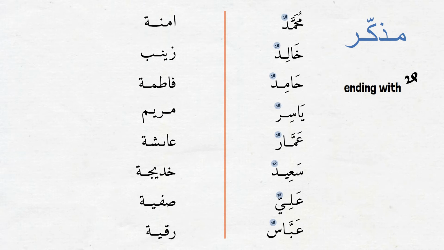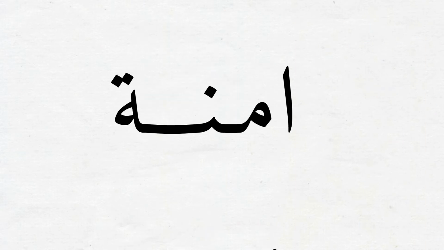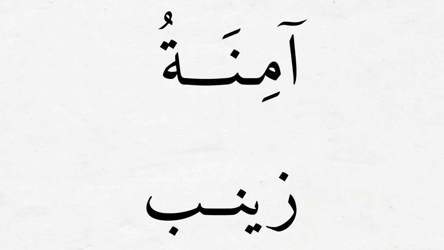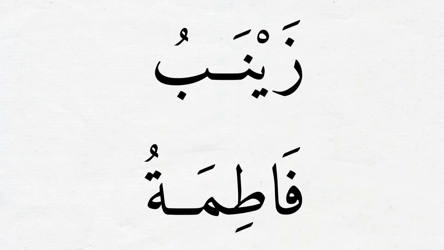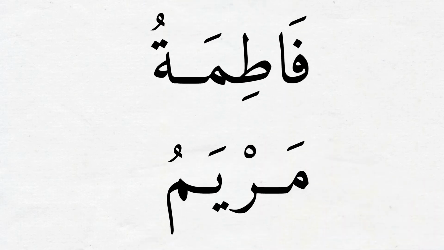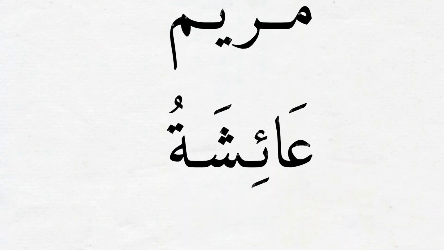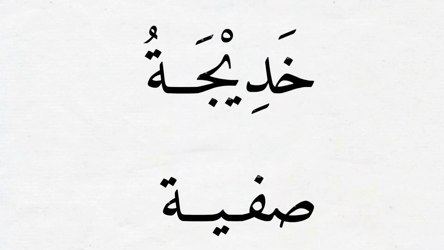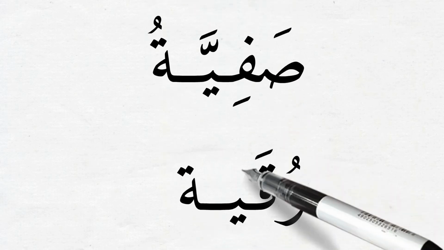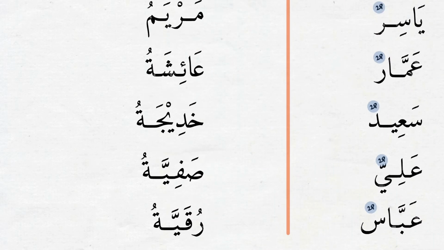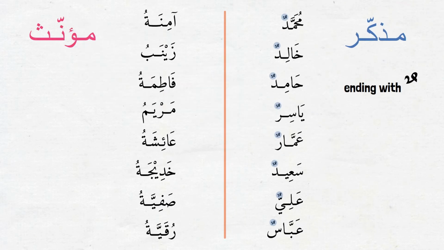Now we have the girls' names in the left column. Aminatu, Zainabu, Fatimatu, Maryamu, Aishatu, Khadijatu, Safiyatu, Ruqayyatu. So, do you see the special pattern in the girl names? They do not have tanween, do they? They are ending with dhamma instead. Girls' names do not want to carry extra weight by carrying noon at the end.